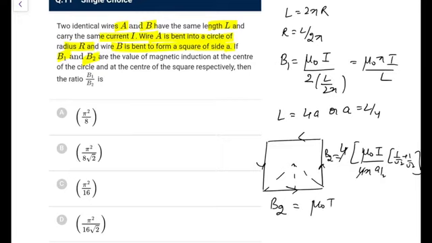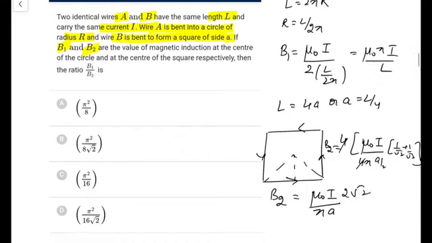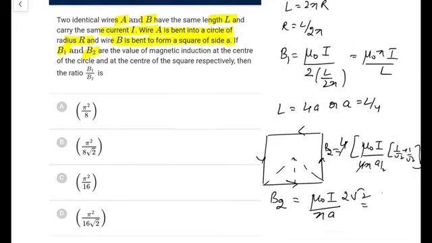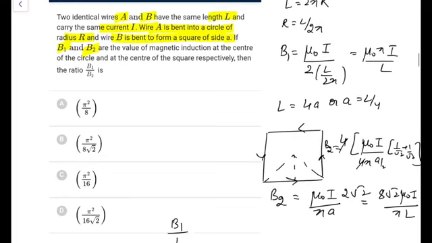So it is μ₀I upon πa, 2 goes up, 1 by root 2 plus 1 by root 2, that is root 2. So that comes out as 2 root 2 goes up. This a is L by 4, so it comes out as 8 root 2 μ₀I by πL. So the ratio of B1 to B2, all things will cancel, this will remain π here, and it would be 8 root 2, and this is π square. So it is π square by 8 root 2, that is what I am getting. So go for option B here.